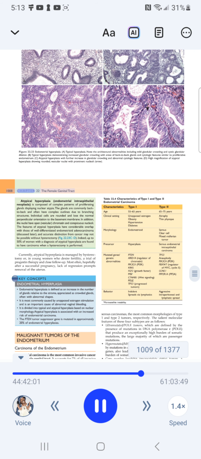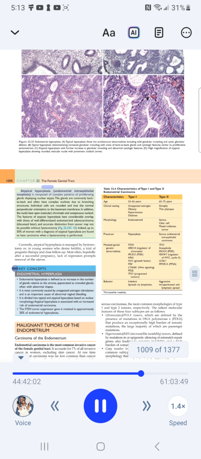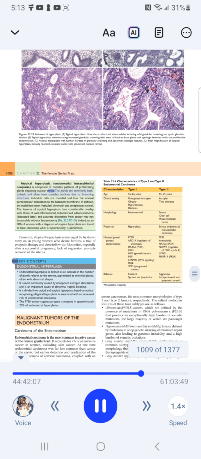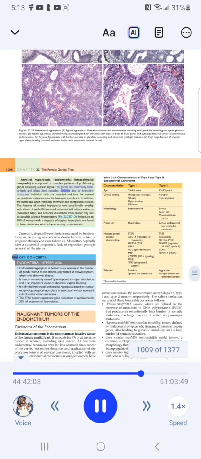Chapter 22, The female genital tract. Atypical hyperplasia. Endometrial intraepithelial neoplasia is composed of complex patterns of proliferating glands displaying nuclear atypia. The glands are commonly back-to-back and often have complex outlines due to branching structures.